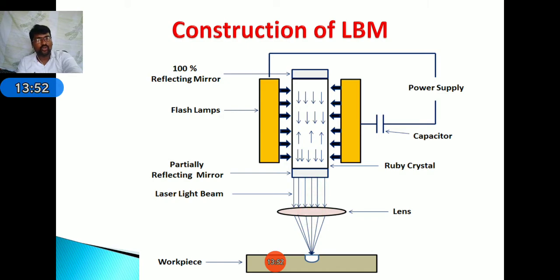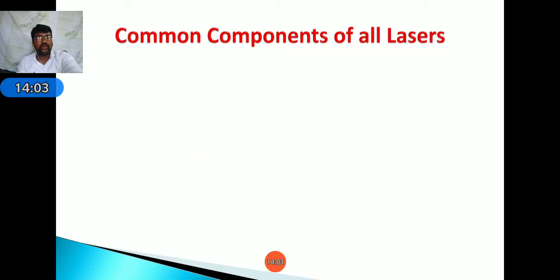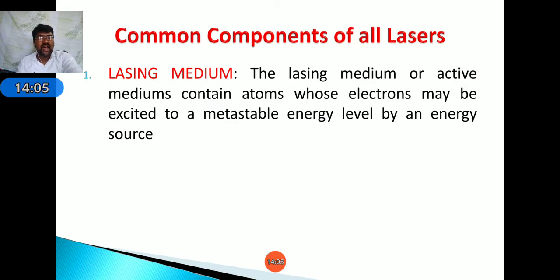The lens is used to concentrate the laser beam to a single point. Okay, like this, the process should be completed. Next, components of the laser, that is, first one, lasing medium.